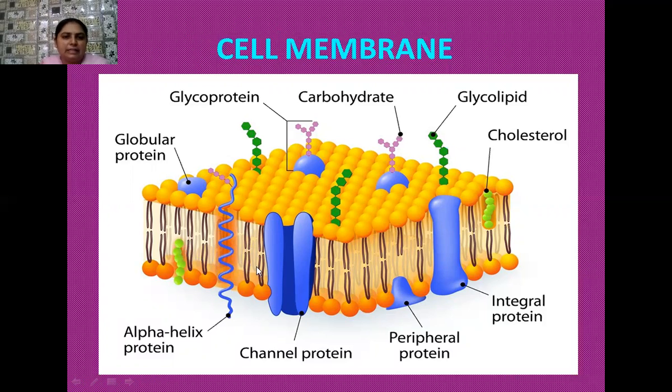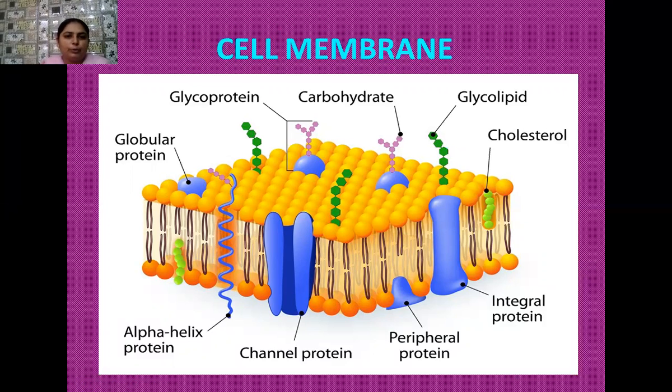Because of this, the plasma membrane does not allow the entry of polar substances or water-like substances directly through it. As these water-like substances are very essential for the cell, how do these water molecules enter? They enter through a very special process known as facilitated diffusion. I will tell you in detail about facilitated diffusion later on.